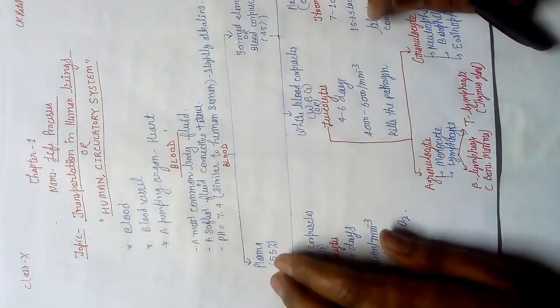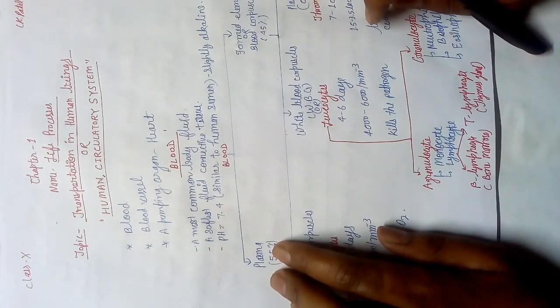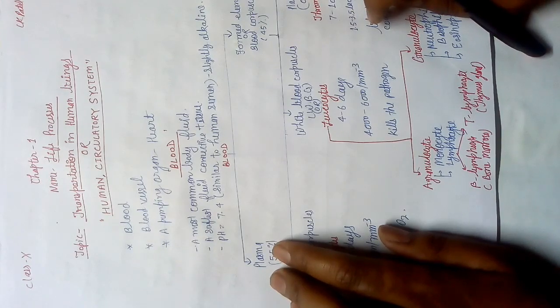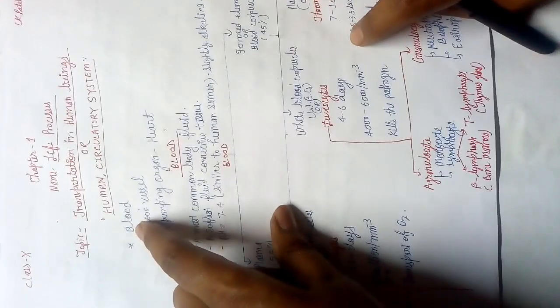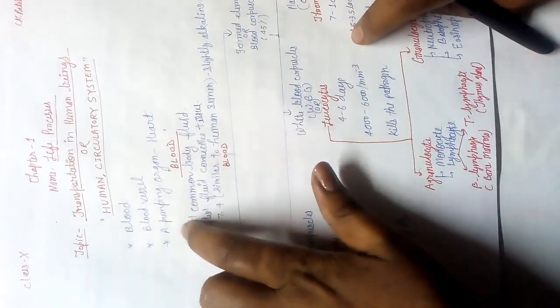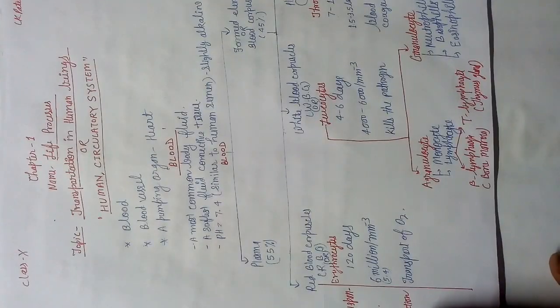In this video, we are going to talk about transportation in human beings, or we can say the human circulatory system, or in some books it is also written human blood circulatory system. So the human circulatory system consists of three things: blood, blood vessels, and a pumping organ, the heart. Okay, first is the blood. Let's discuss it. First is the blood, the most common body fluid.